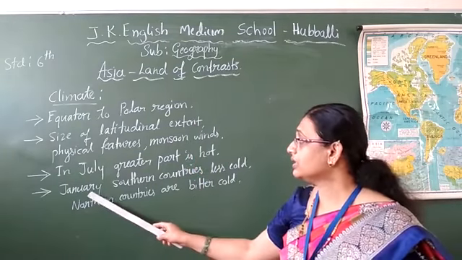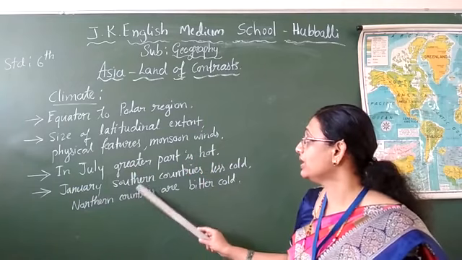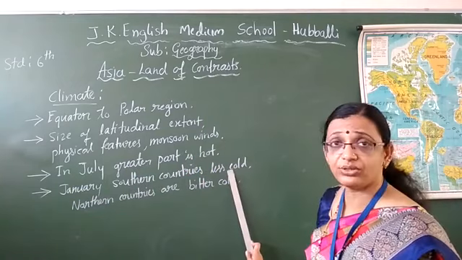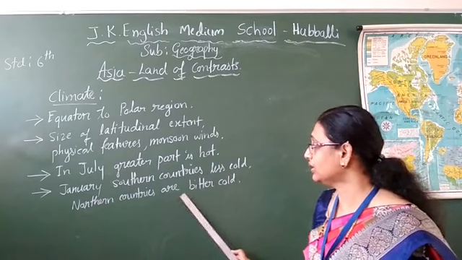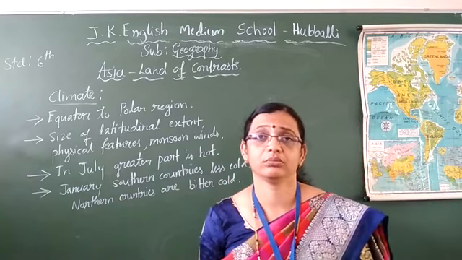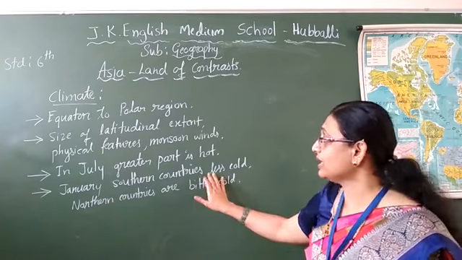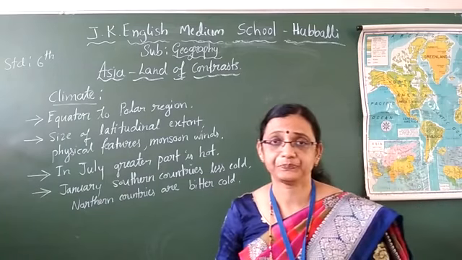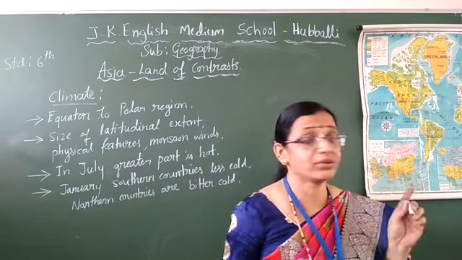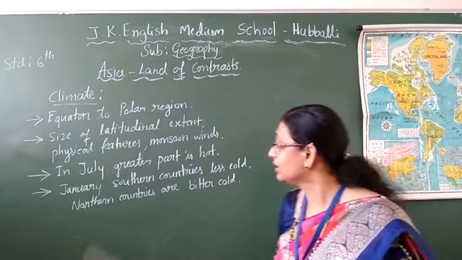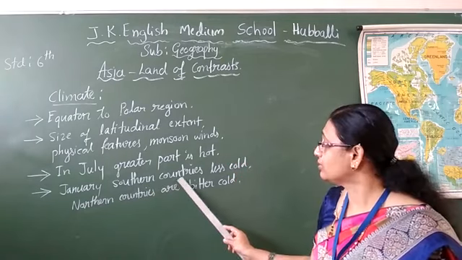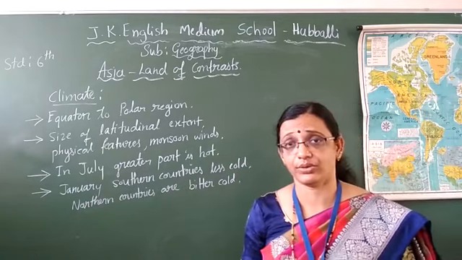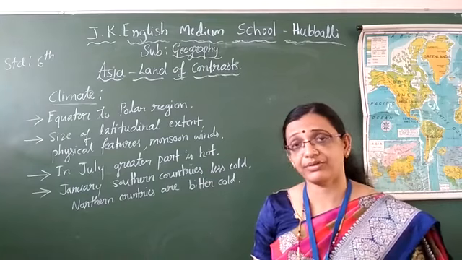Then in the month of January, southern countries are less cold and northern countries are bitterly cold. India is in the southern part, children. Afterwards I will show that on the map. So we are having less cold in the month of January.